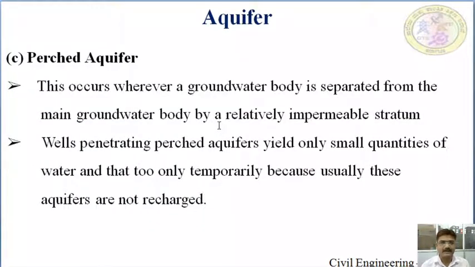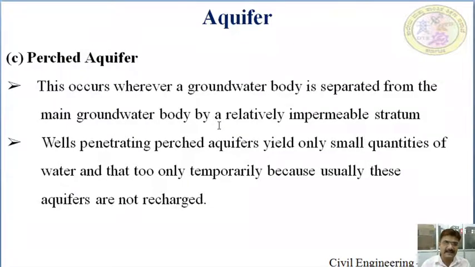Perched aquifer. This occurs wherever a groundwater body is separated from the main groundwater body by relatively impermeable strata. Means there is a groundwater body present in the aquifer, and there is also a small body which is separated from it by the relatively impermeable strata, so water cannot pass through it to go deeper.